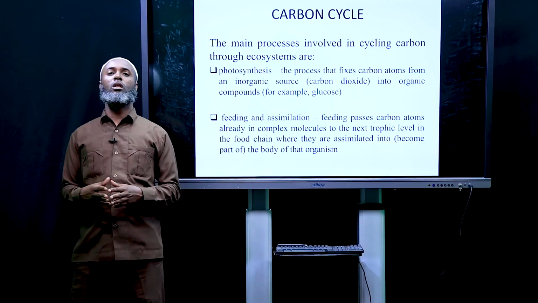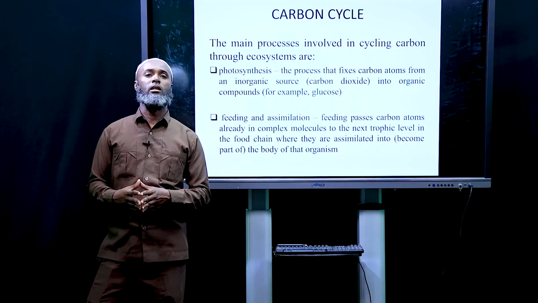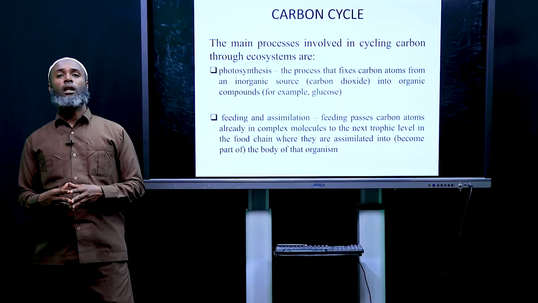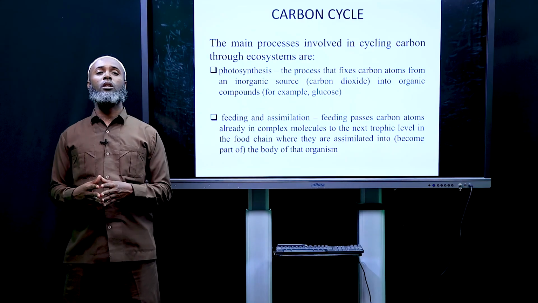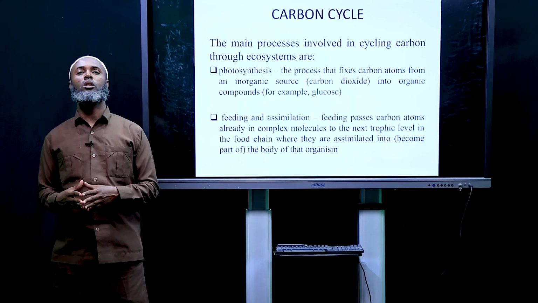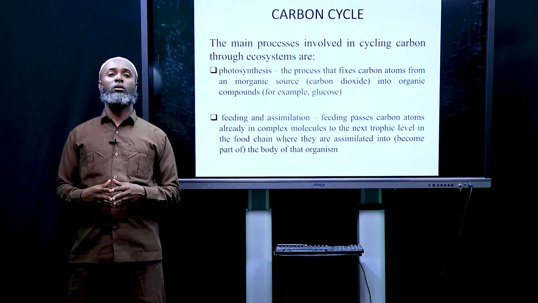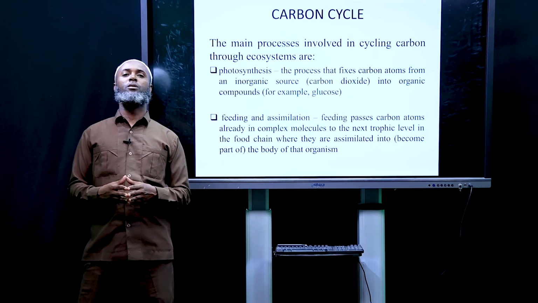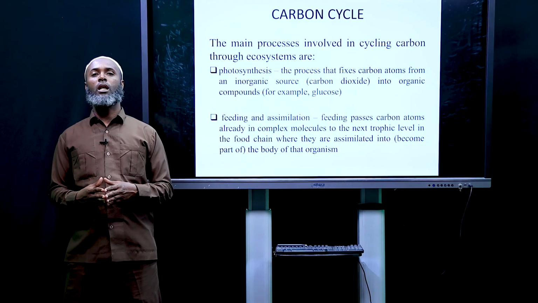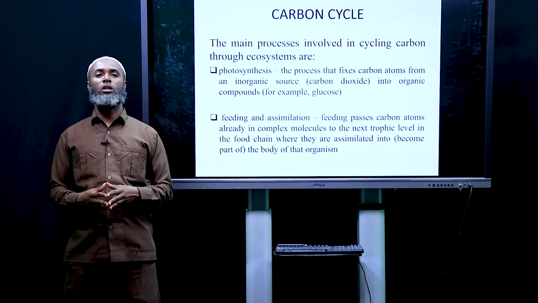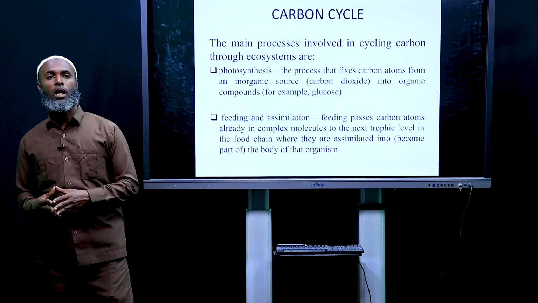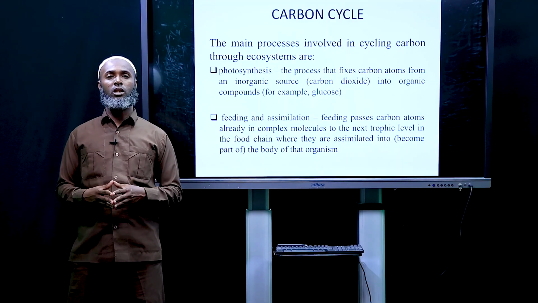Now let's see nutrient cycles, and let's take an example, the carbon cycle. The main processes involved in cycling of carbon through the ecosystem begin with photosynthesis. You know, photosynthesis is a process by which plants and other photosynthesizing organisms prepare their own food. The process fixes carbon atoms from inorganic carbon dioxide into organic compounds, for example, glucose. So carbon dioxide is converted into organic forms like glucose and others. So this is one of the main processes of cycling